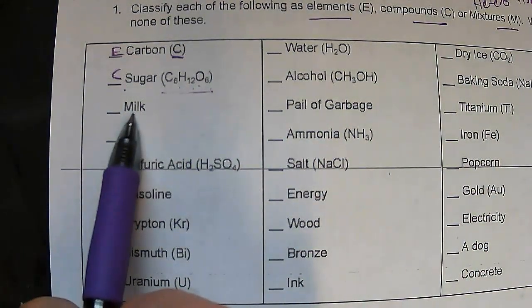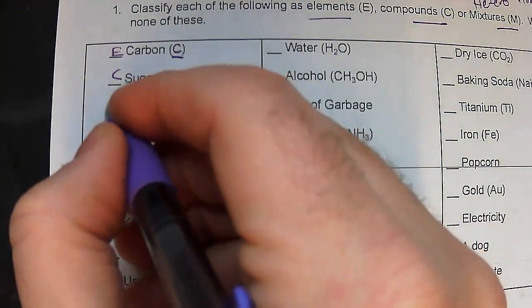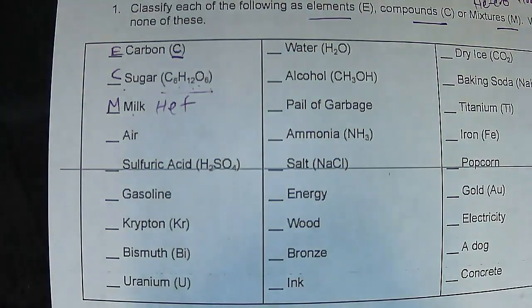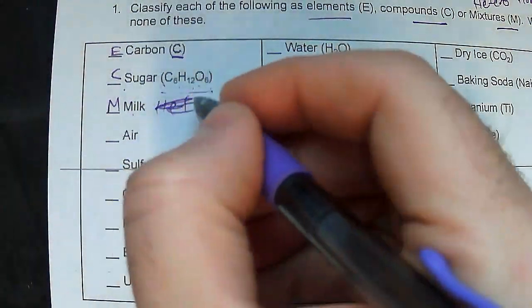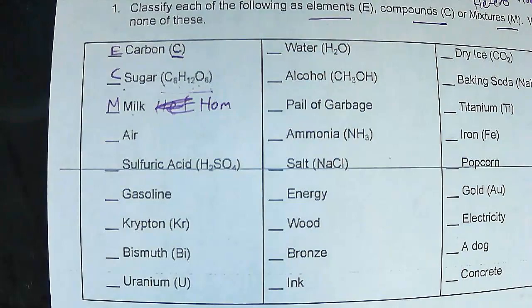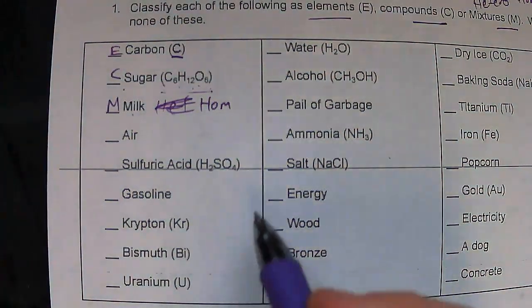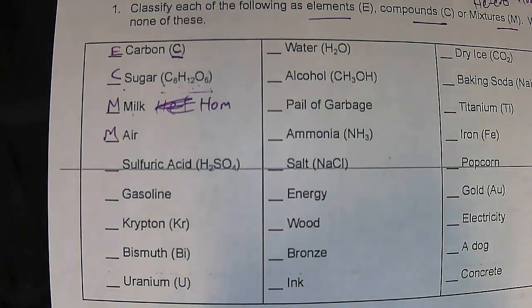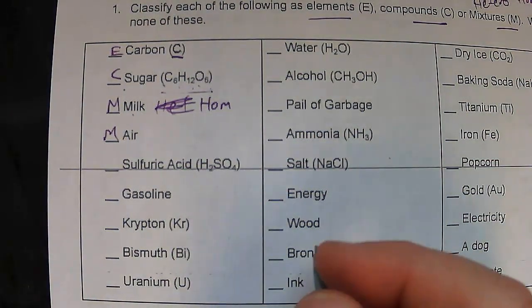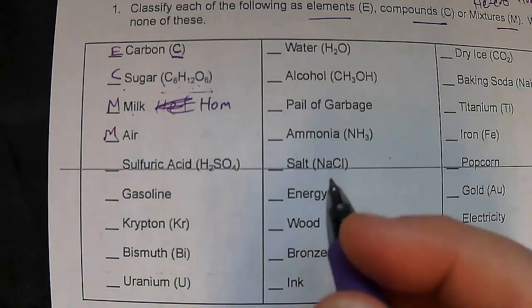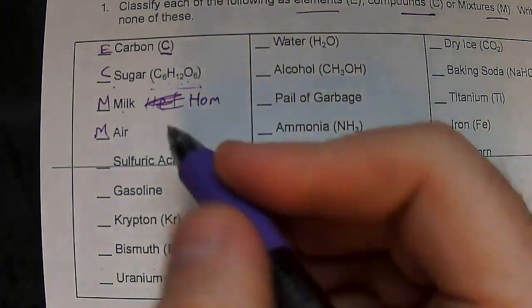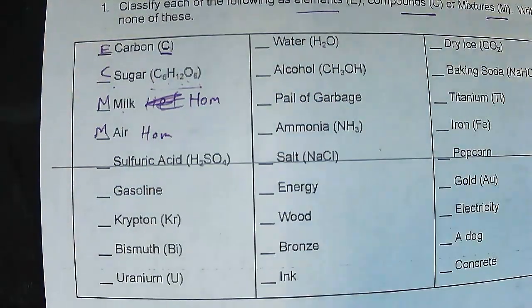Milk has ingredients, so this is a mixture. I hope to goodness that this is a homogeneous mixture. Air is a mixture as well. It's a mixture of carbon, nitrogen, and oxygen. The oxygen and nitrogen are not bonded together. They're just different parts. And again, I hope that this is a homogeneous mixture, or else we're in trouble.